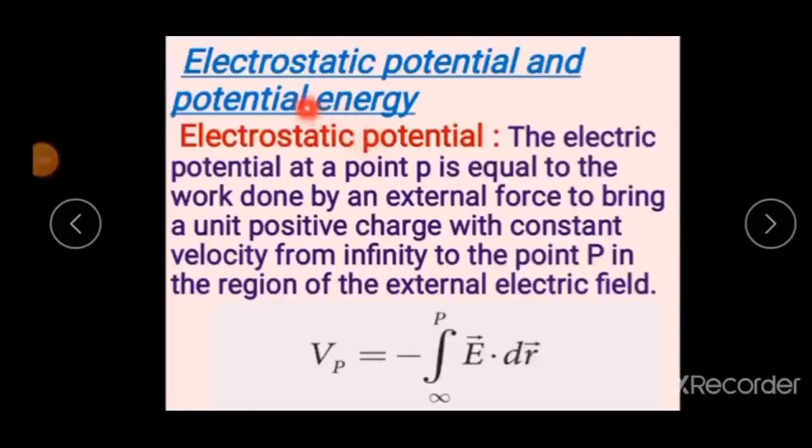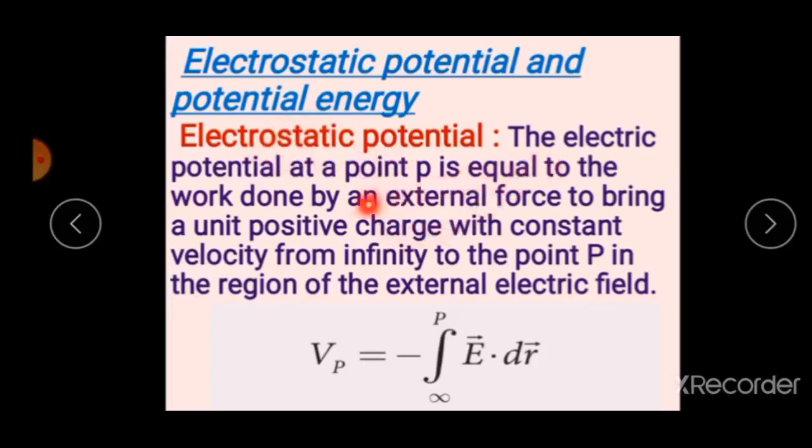We discuss electrostatic potential and electrostatic potential energy. Now first discuss electrostatic potential. It is one of the important 2-mark questions.